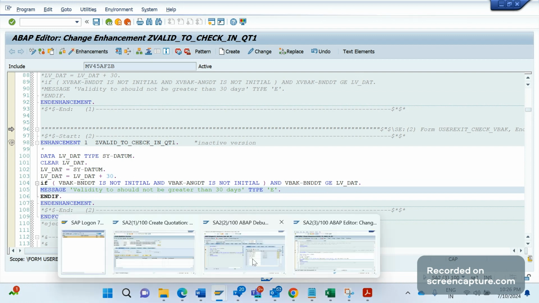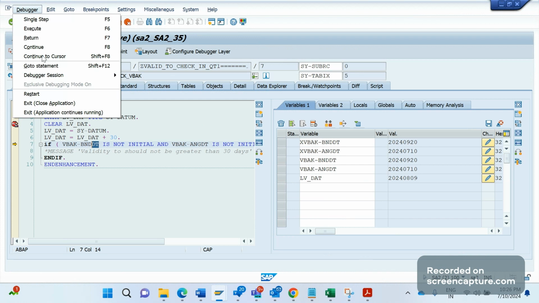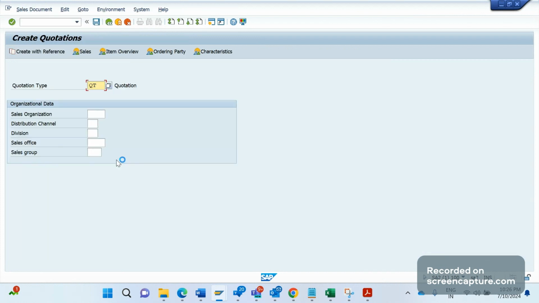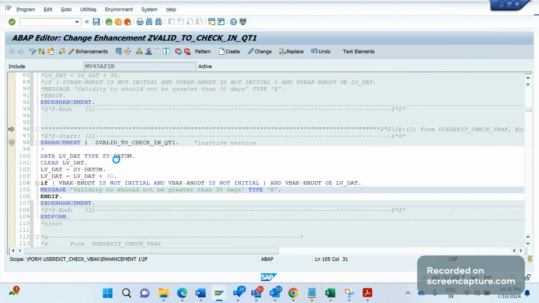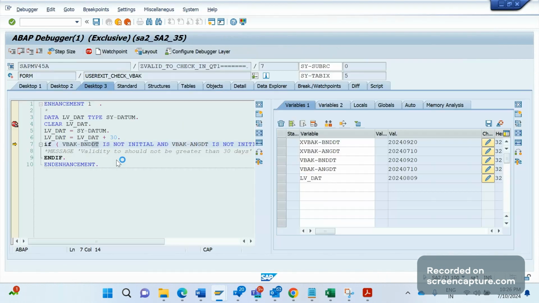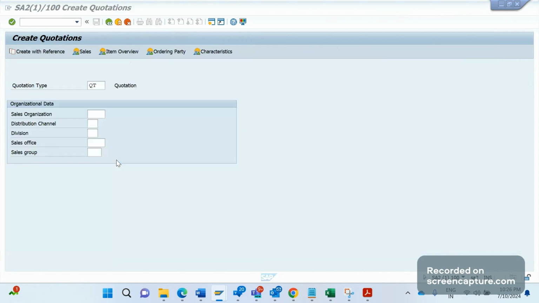Let me restart the debugger. Okay, fine, it's activated now. Let me try to create the quotation now.